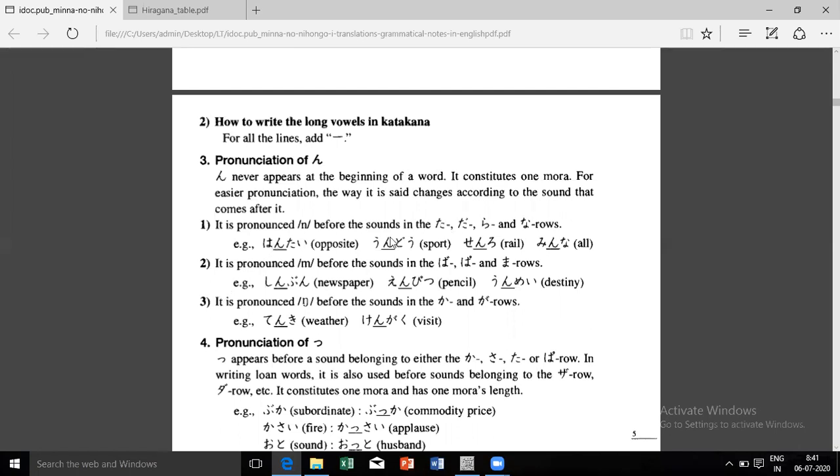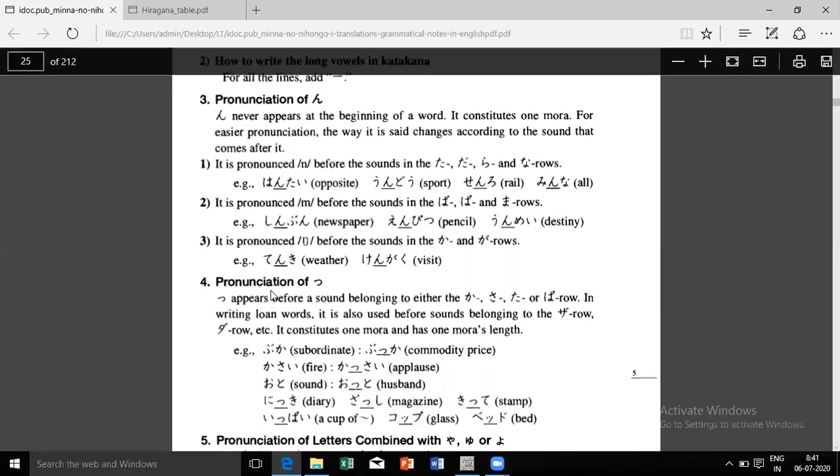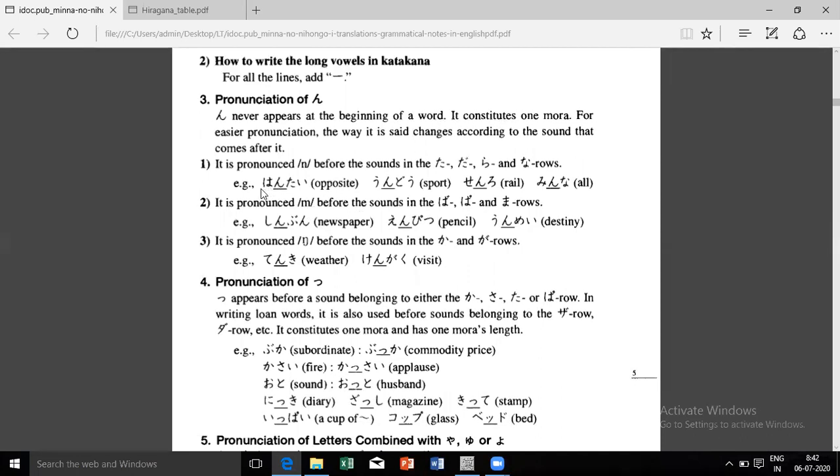Okay. Now what they are saying? Hantai. So ta, da, ra, na rows, these kinds of words come in. So what happens over here? Hantai. It will not be hamtai, it will be hantai. Basically, these also need practice. Once you are practicing, slowly and gradually you come to know. They have given the explanations. You go through them once, but practice will make you perfect in this. So hantai, it will be hantai only.